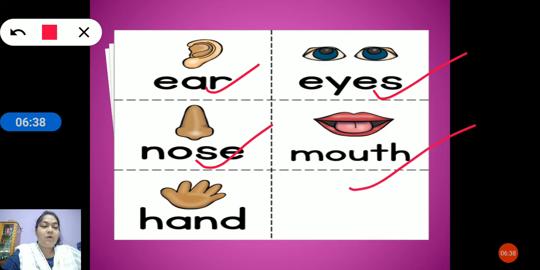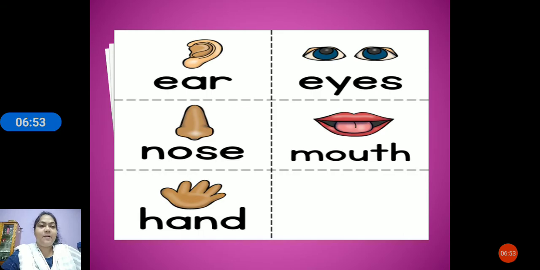Then with the mouth, what happens? We are able to speak and we are able to eat also. Then we have the hands, and they help us to do different kinds of work. Are you clear, children? Now let us move to the next part.